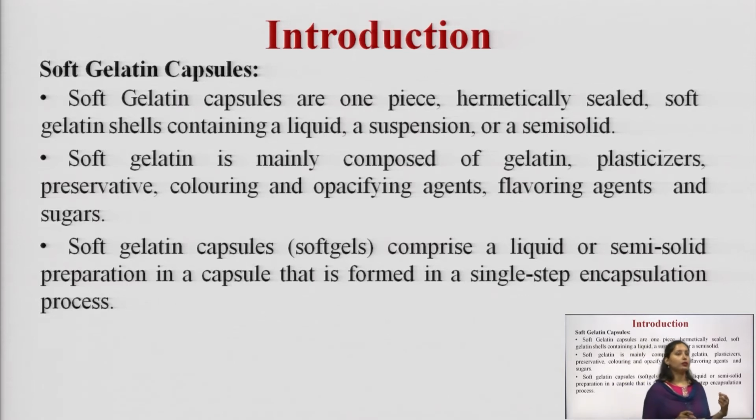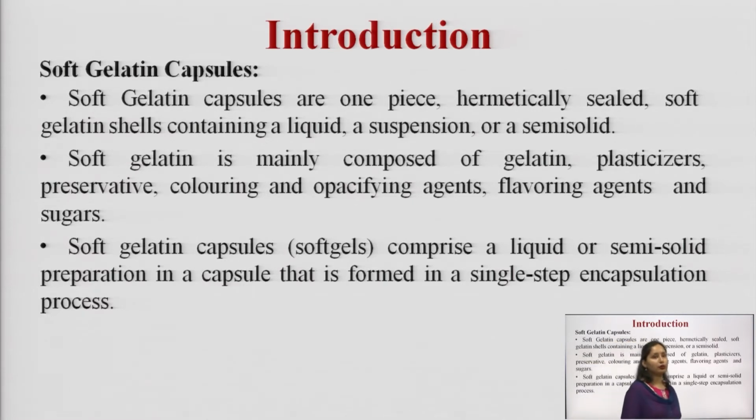Soft gelatin capsules are one piece hermetically sealed soft gelatin capsule shells which contain a liquid suspension or a semi solid. A soft gelatin capsule is mainly composed of gelatin, plasticizer, preservatives, coloring and opacifying agents, flavoring agents and sugar.